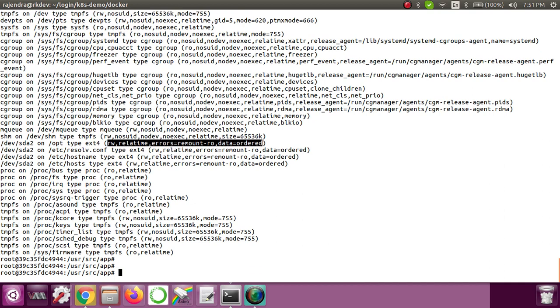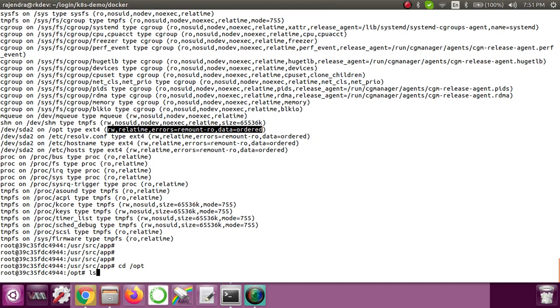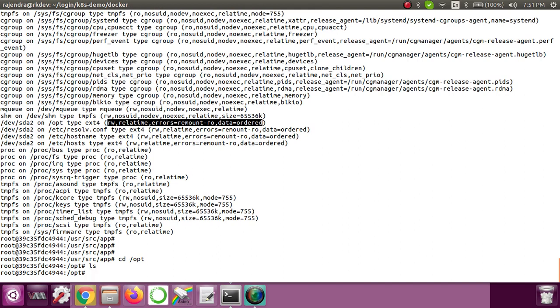Okay, so now first let me go inside /opt. Now there is nothing inside this. So I'll first create some data here. I'll exit out of the container and rerun the container by killing it, and then again I'll use the same command. I'll mount that same volume to the container that we are going to restart, and in that case we'll see if that data is still there or not. Okay, so now first let me write some data here. Echo.